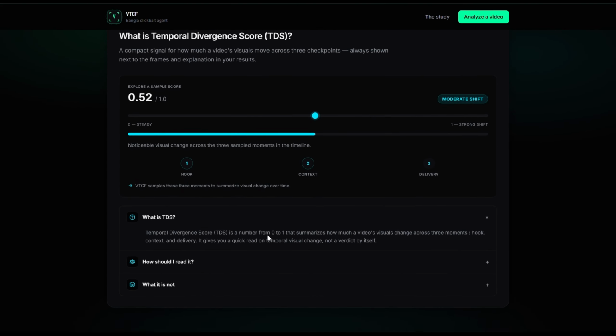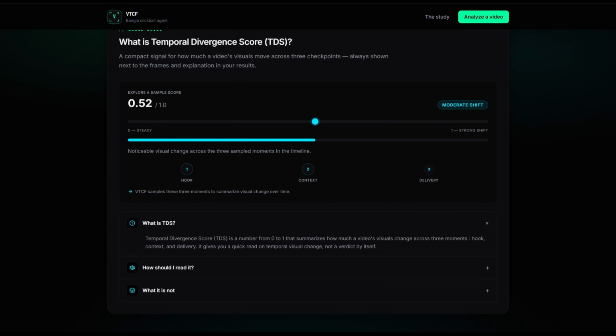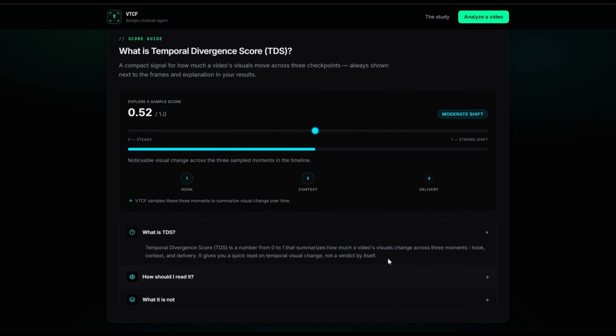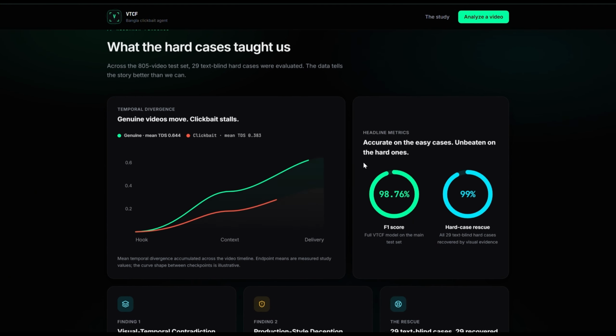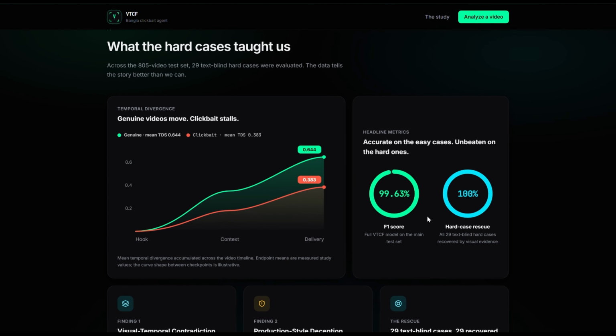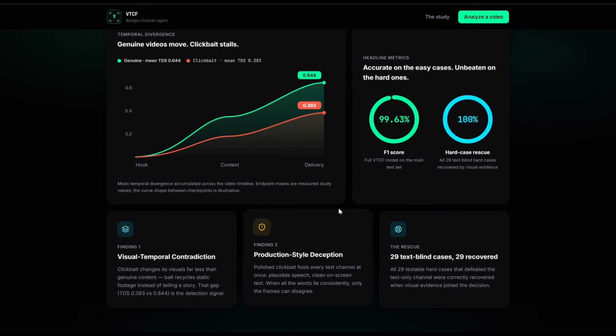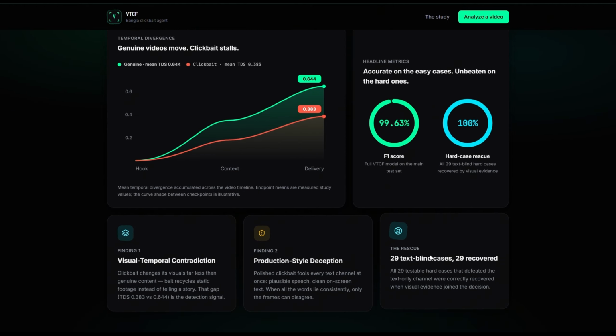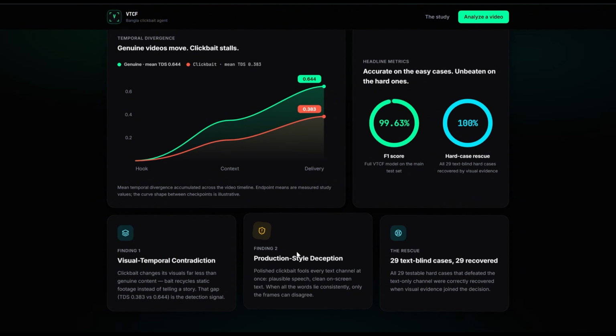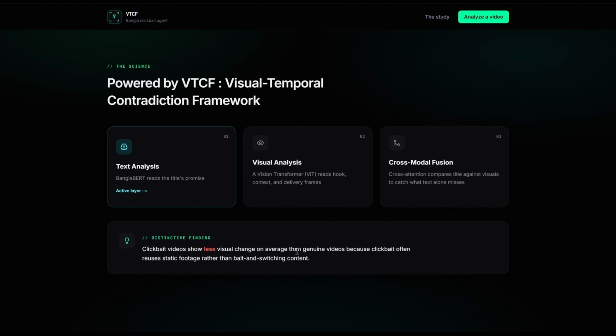So what is TDS? It's a normalized index ranging from 0 to 1 that quantifies visual movement across the video's timeline. What does it do and what is its contribution? It measures how much the visual content shifts between the hook, context, and delivery stages. Deceptive videos often rely on static, recycled footage with very little visual progression, yielding a low TDS resulting in clickbait videos. Authentic videos, by contrast, show dynamic scene changes resulting in non-clickbait videos. TDS gives users an immediate visual sanity check on whether the footage actually moves and delivers.